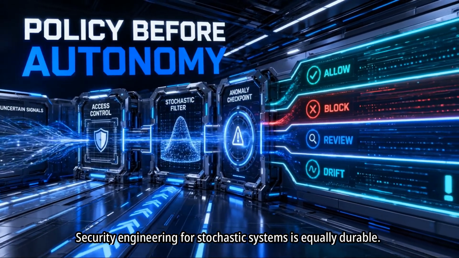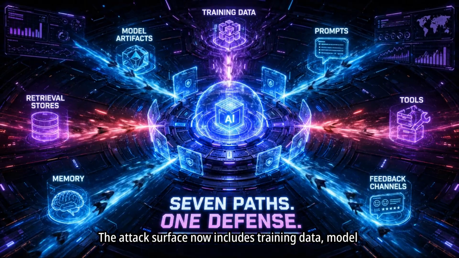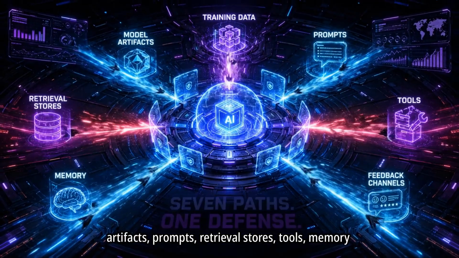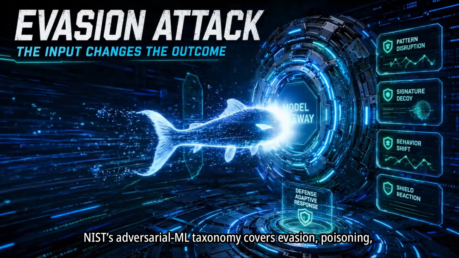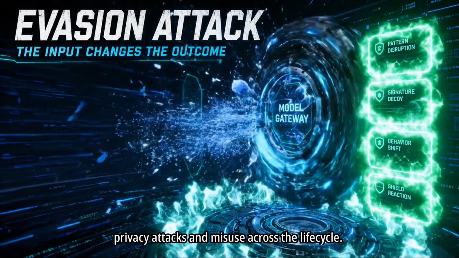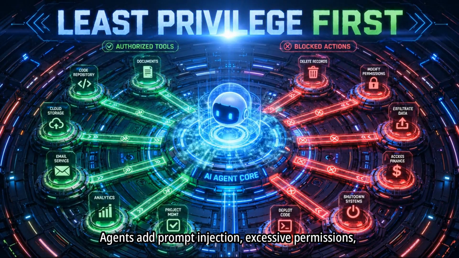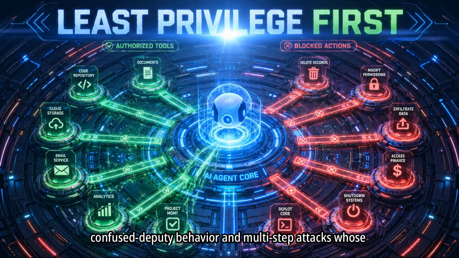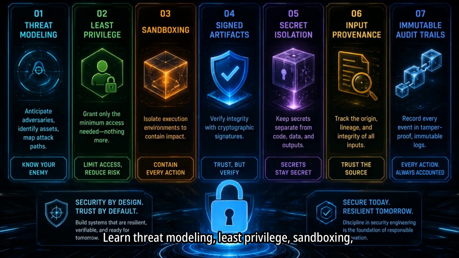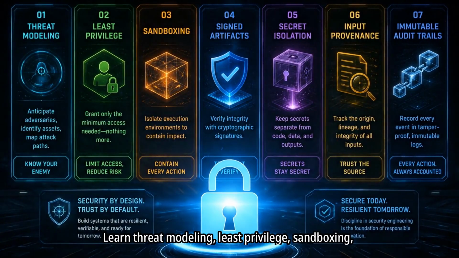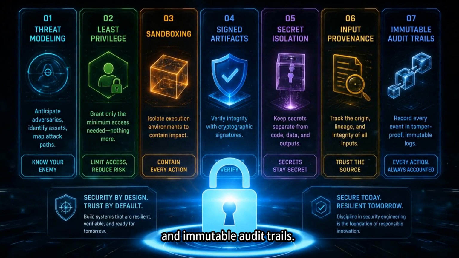Security engineering for stochastic systems is equally durable. The attack surface now includes training data, model artifacts, prompts, retrieval stores, tools, memory, and feedback channels. NIST's adversarial ML taxonomy covers evasion, poisoning, privacy attacks, and misuse across the lifecycle. Agents add prompt injection, excessive permissions, confused deputy behavior, and multi-step attacks whose individual actions appear harmless. Learn threat modeling, least privilege, sandboxing, signed artifacts, secret isolation, input provenance, and immutable audit trails.